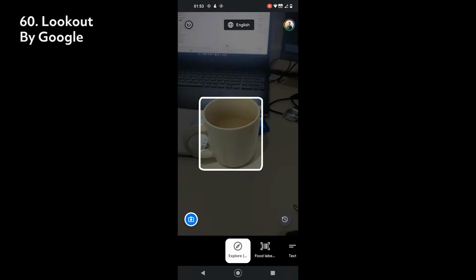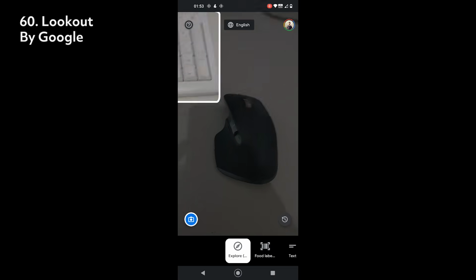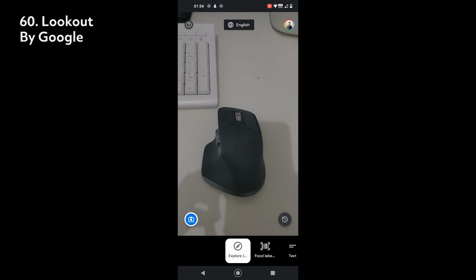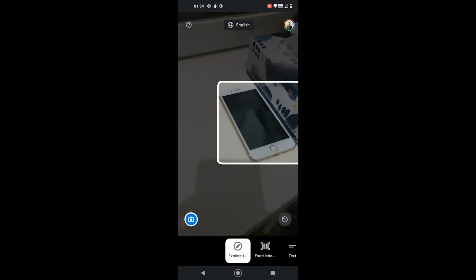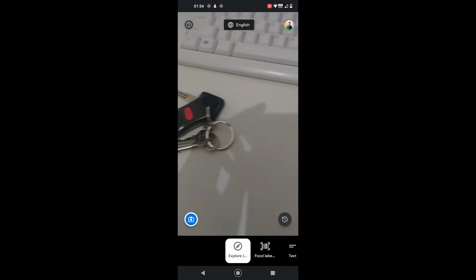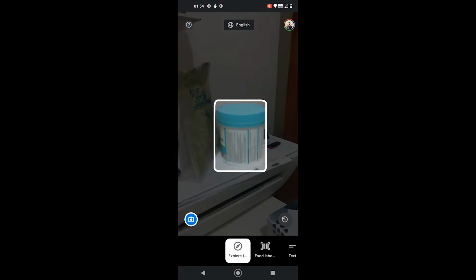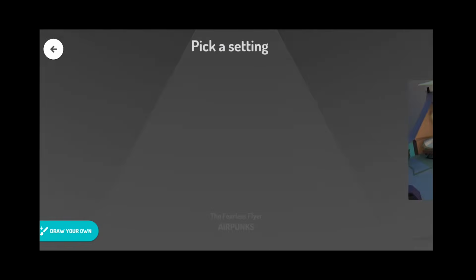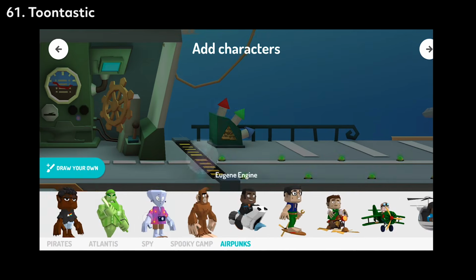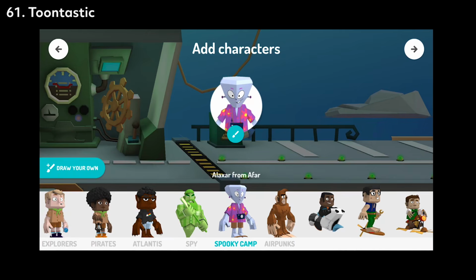The second last app is Lookout by Google. The app is designed to help people, especially those with low vision. You can capture photos of bills, documents, and objects near you, and the app will help you recognize them. Finally, Toontastic can help people draw animated characters and bring them to life. The app can be used for storytelling, learning, and fun.